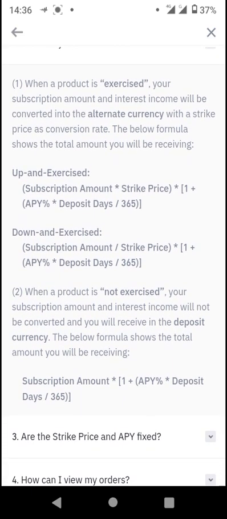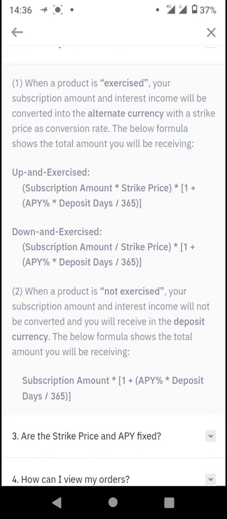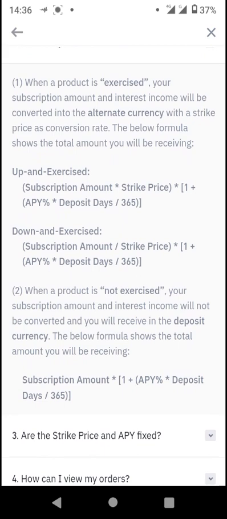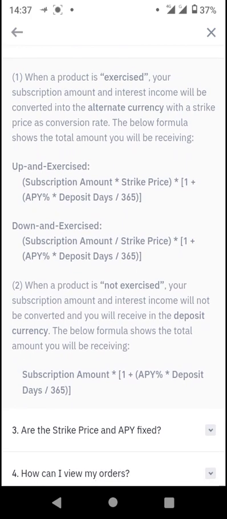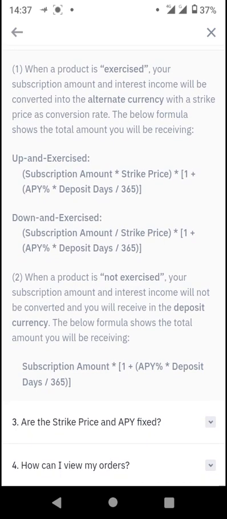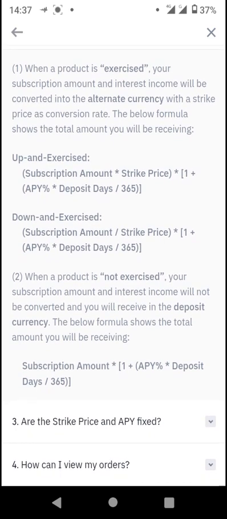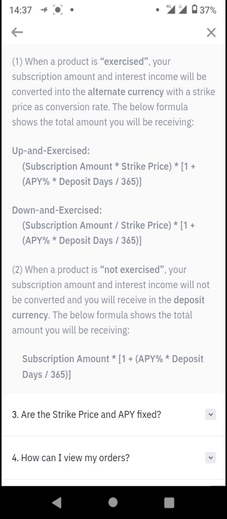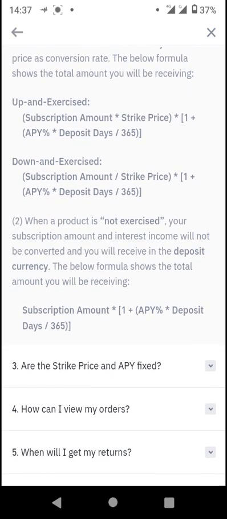So for up and exercise, the formula is subscription amount times the strike price, times in brackets 1 plus APY. The APY is also known as the annual percentage yield, times the deposit days, the number of days you would be locking up your funds for, divided by 365. That's the number of days in a year.